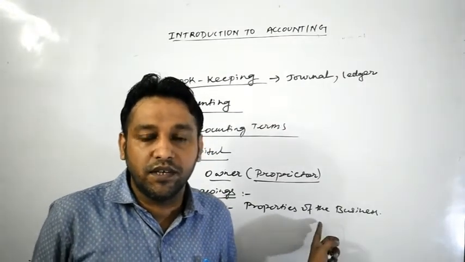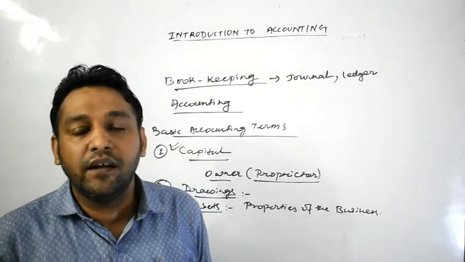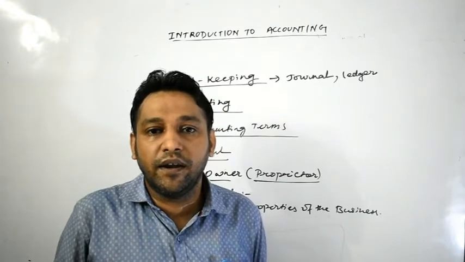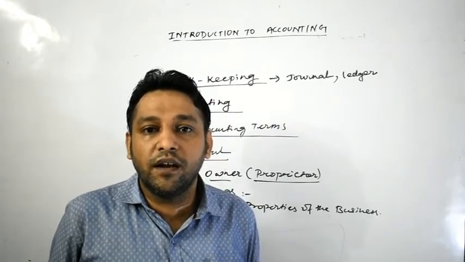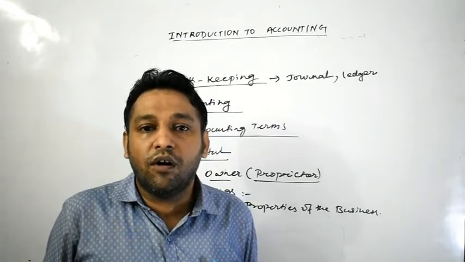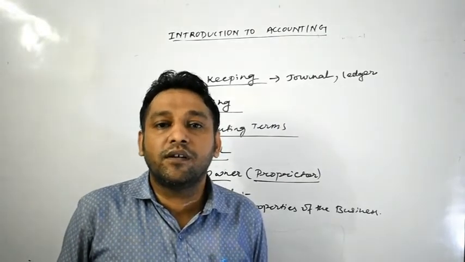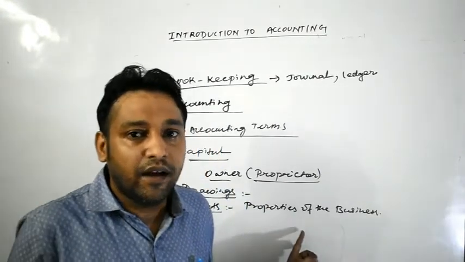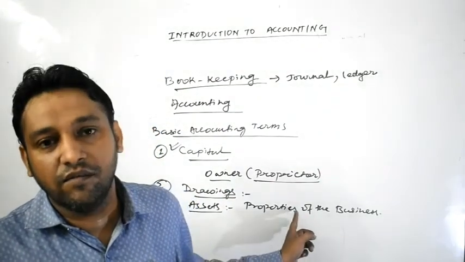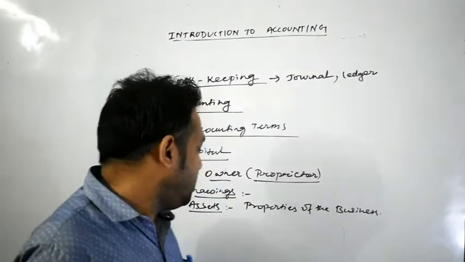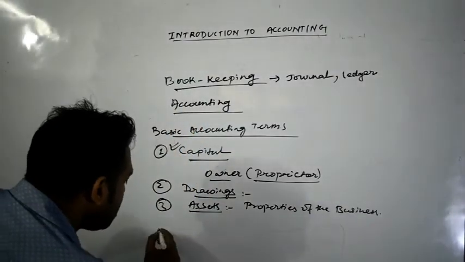Assets for the business. For example, cash in hand, cash at bank, stock, building, machinery, typewriter, motor vehicle, two-wheeler, your horses and carts. Okay, so these are all what? These are all considered as your assets for the business. Anything which can be considered as properties for the business. Okay.